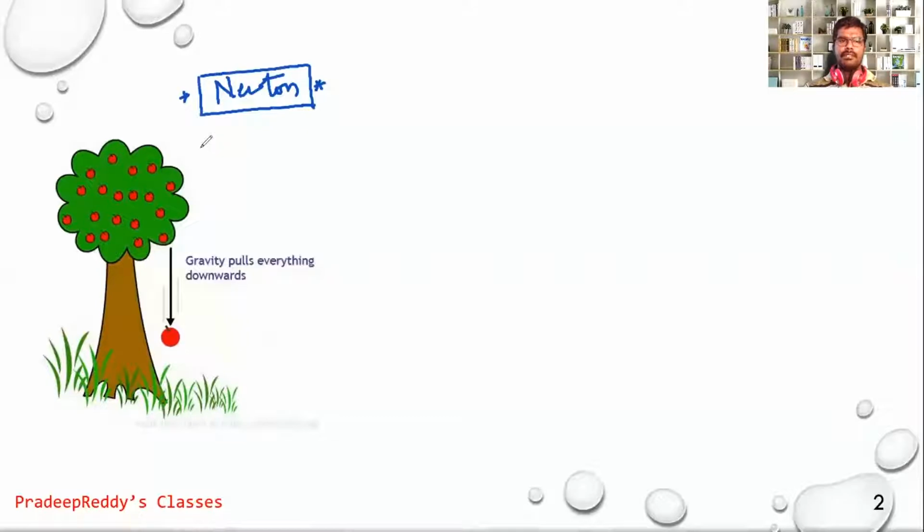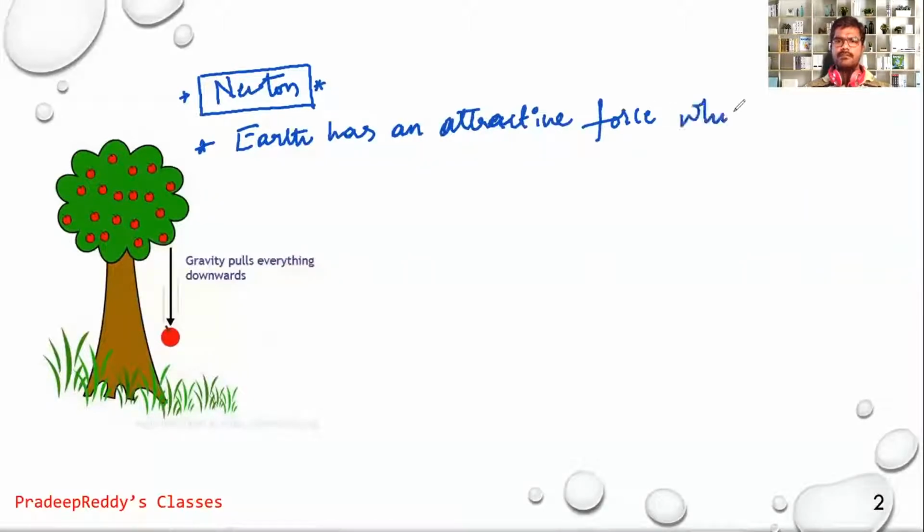So Newton proposed that earth has an attractive force which pulls all the objects towards its center.